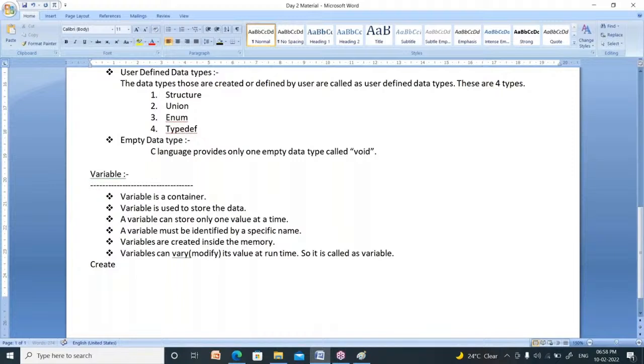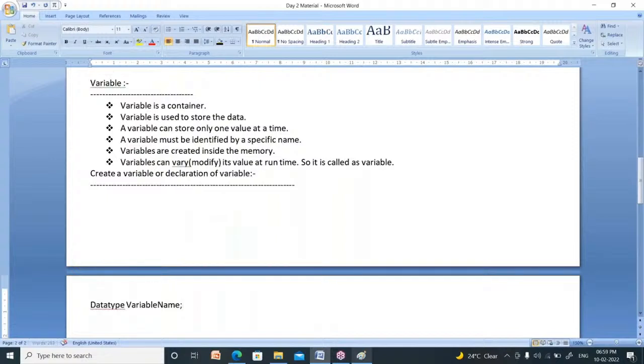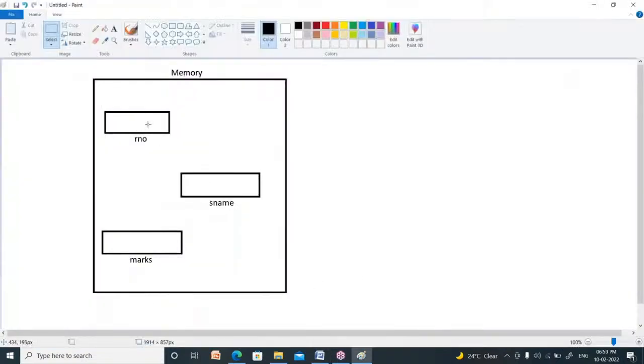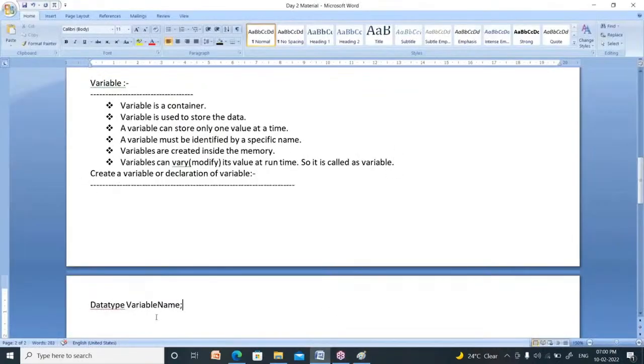How to declare a variable? Before declaring a variable, we have to specify the data type of the variable. After that, we need to specify the variable name. You have to represent two things. One is what type of data you are going to store in it. Second is the name of this container. So one is the data type, and the second is the variable name.